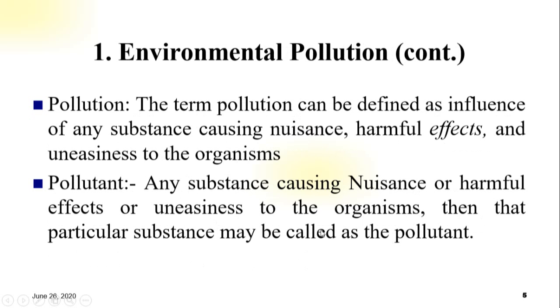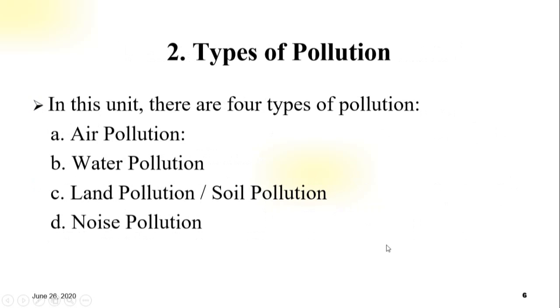And one more, pollution, the term pollution can be defined as influence of any substance causing nuisance, harmful effects, and uneasiness to the organism. And that's one, a pollutant. Any substance causing nuisance or harmful effect or uneasiness to the organism, then that particular substance may be called the pollutant.